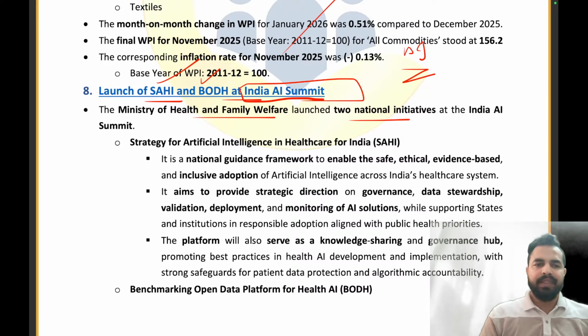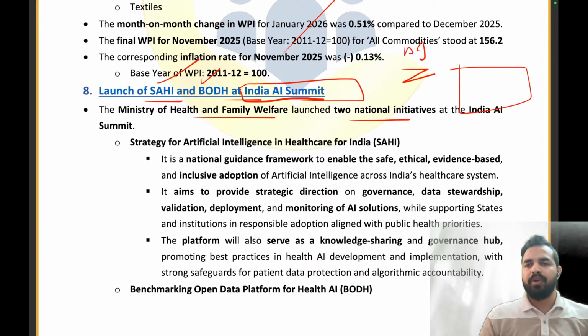Clear? Let's take an example that there is a school and the school wants to integrate the AI ecosystem in the school. So the school first of all will be creating a rule book on how the students can use AI, in which areas they will be using AI, how we will be ensuring that the data of the students is quite safe in nature, on what areas AI will be used by the students, and to what extent AI will be used by the students. All these different things will be considered by the school. Similarly, the Government of India will be using this.